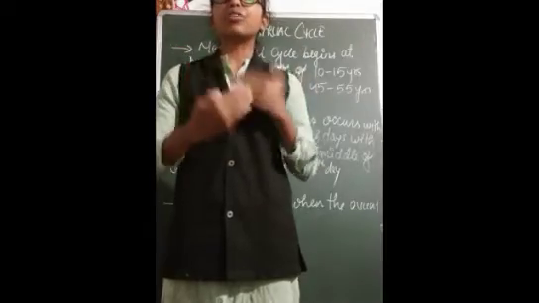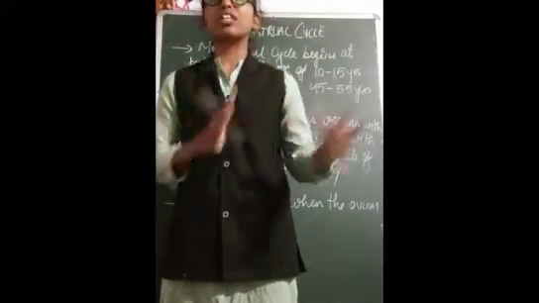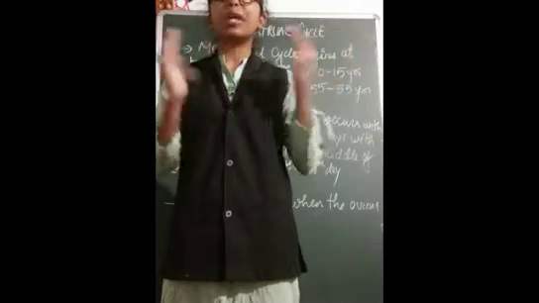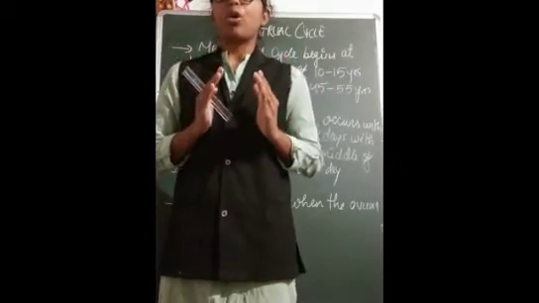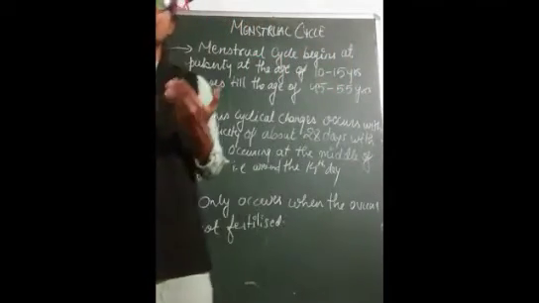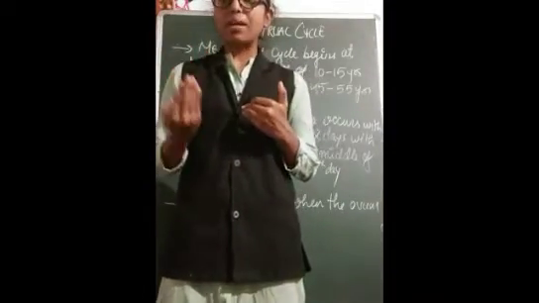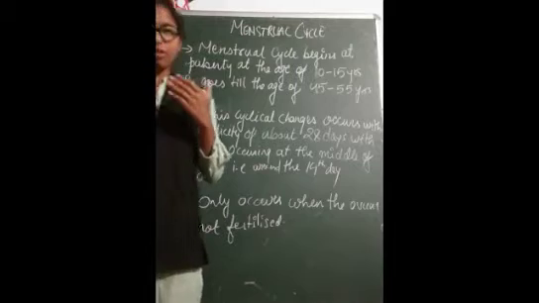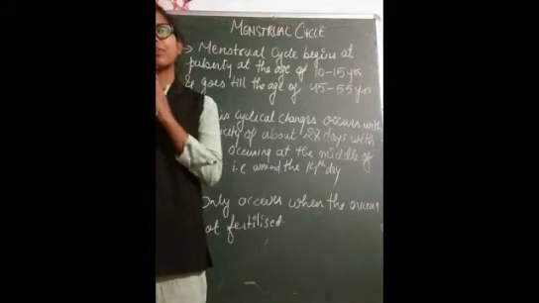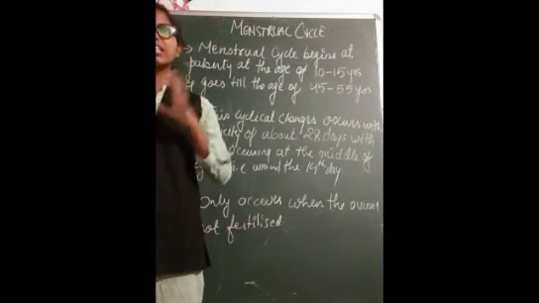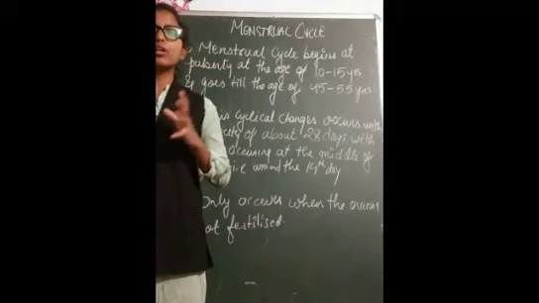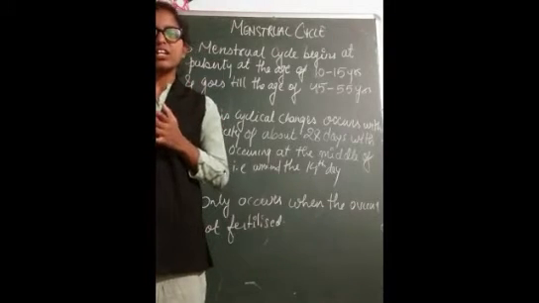and repeats after 28 days. Means this process takes place within a 28-day period of time. Okay, so let us see what this menstrual cycle is. This is a phase where, when the female matures, at the age of 10 to 15 years, in this period only, the menstrual cycle starts in the female.